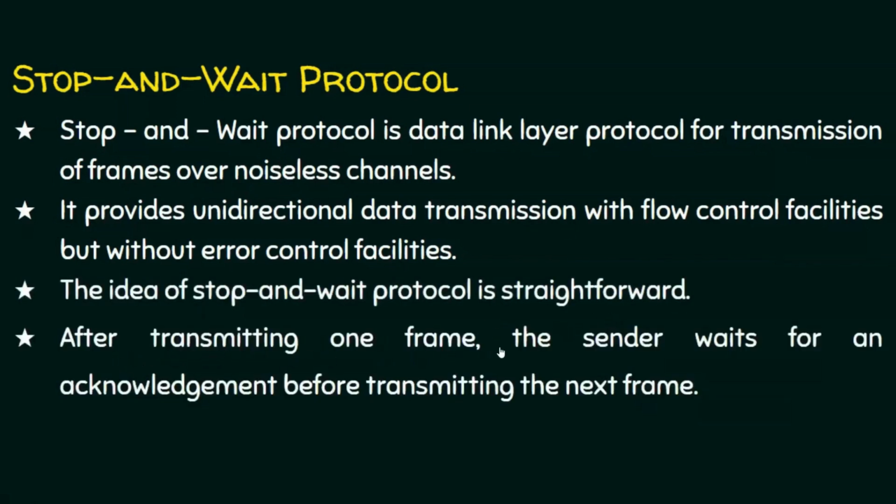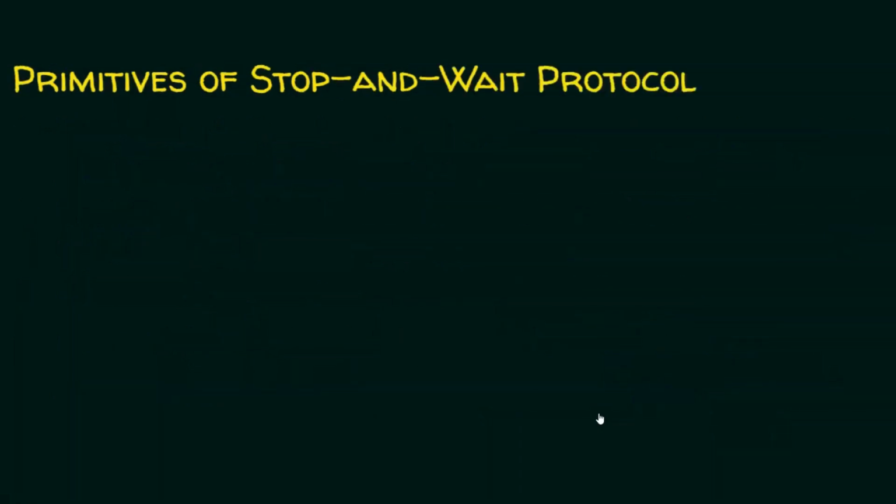What is the idea behind the stop and wait protocol? The idea is very straightforward. After sending one frame, the sender will not send any other frame and it waits for an acknowledgement before transmitting the next frame. The sender will send exactly one frame and will not send any frame before receiving an acknowledgement. That is the idea behind the stop and wait protocol.